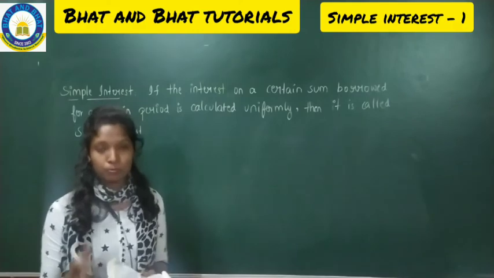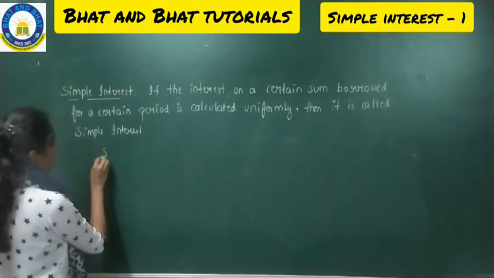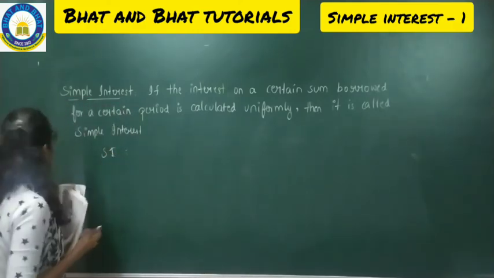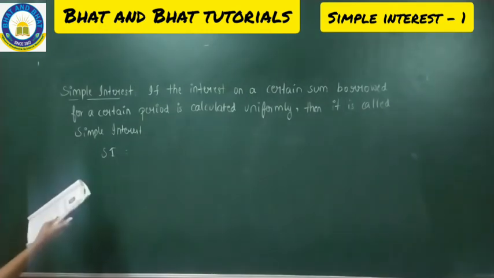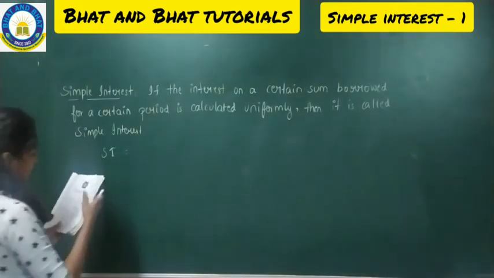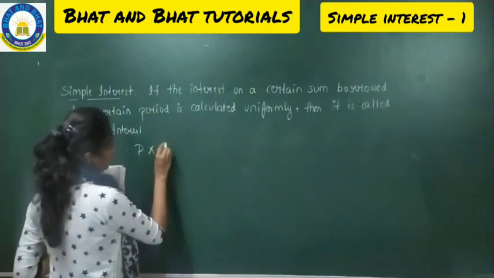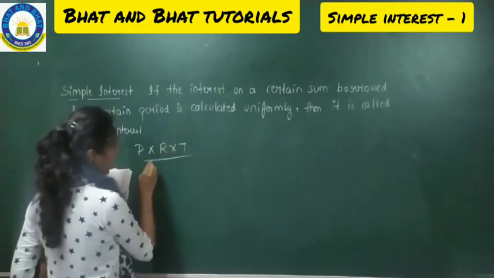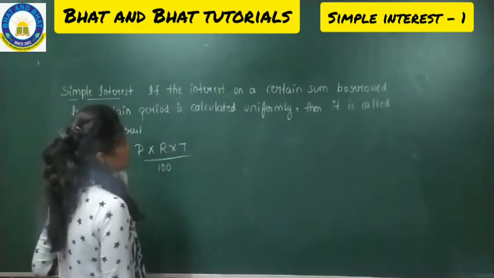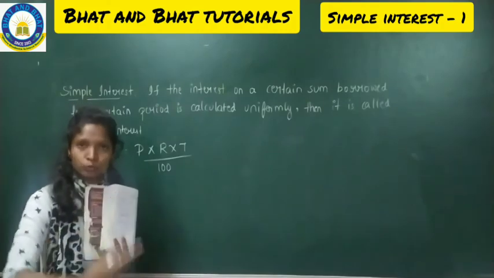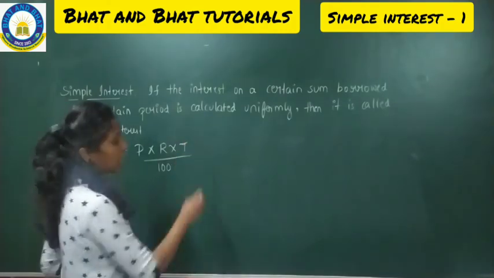Make a note. Before calculating the simple interest, we have this formula. SI is the simple interest. SI is equal to P into R into T by 100. Instead of P into R into T, I can write it as PRT.